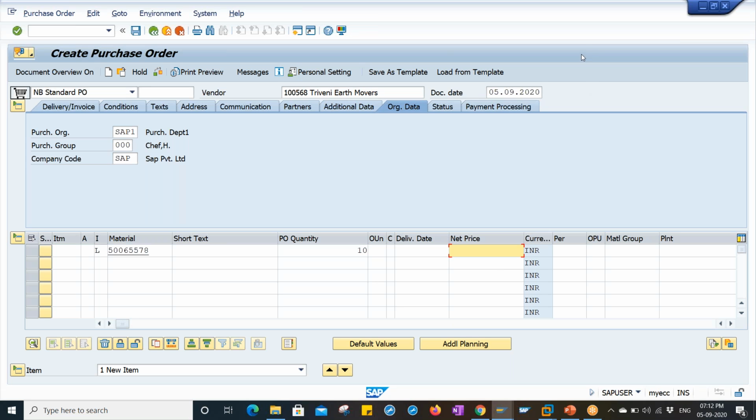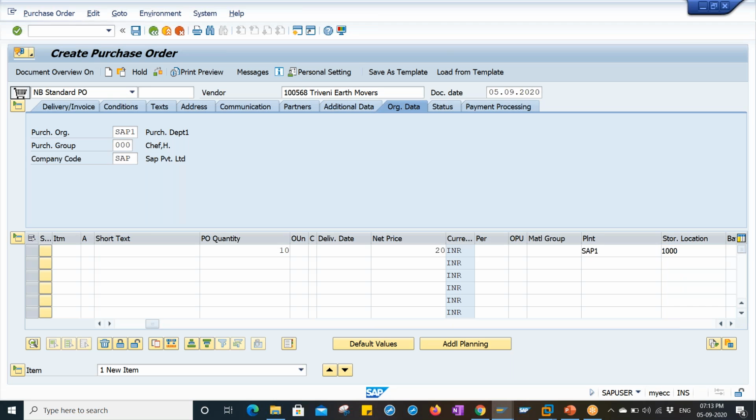So what charges am I going to maintain over here? It is called service charges, because I'm getting the services from the vendor. I'm not purchasing the finished product from him, right? For that reason, for each material 20 rupees, for example. That is called service charges. Enter the plant, enter the storage location.